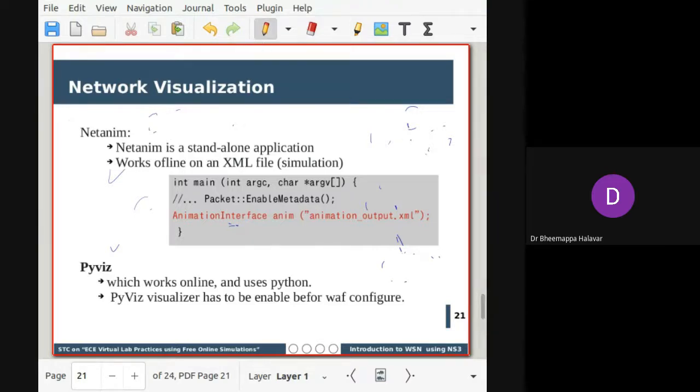So now, what are the tools we saw? Just to summarize: NS3, then Wireshark, then NetAnim. NS3 is the main one, which does the simulation. If you want to see what communication happens, you generate a PCAP file. That file should be fed into Wireshark to check the statistics: from a particular node, how many packets, what the packet type is. You can check that using Wireshark.